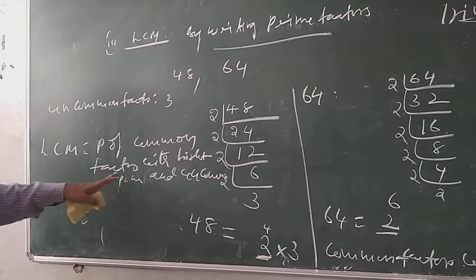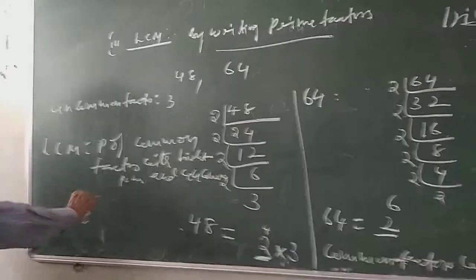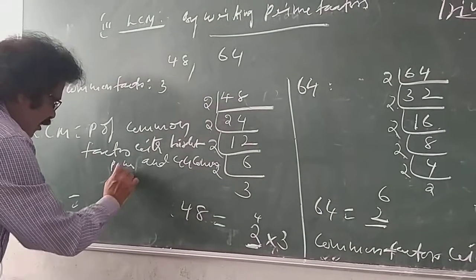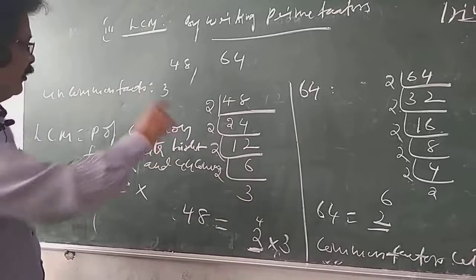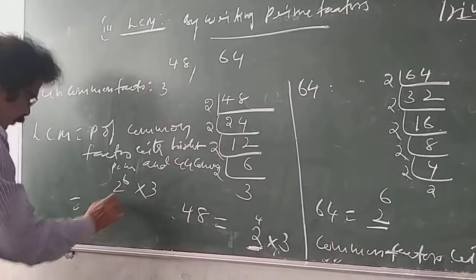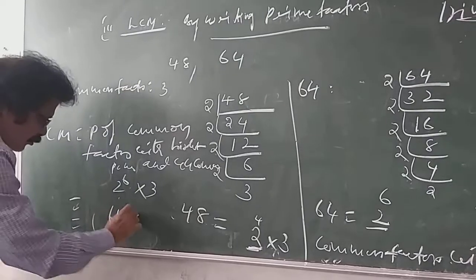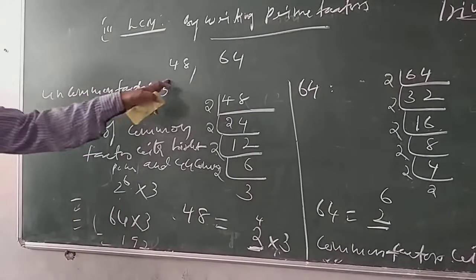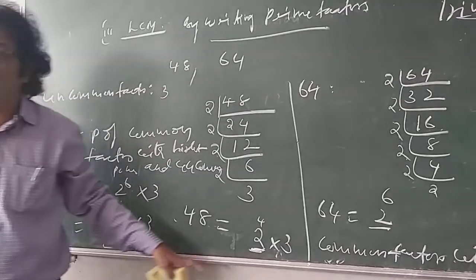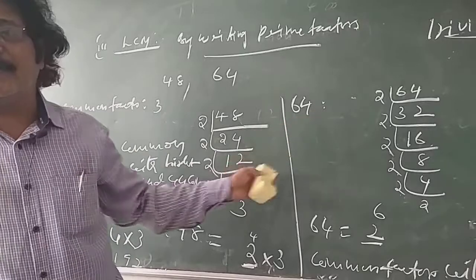What is the LCM of 48 and 64? It is the product of common factors with highest power. The common factor with highest power is 2 power 6, into the uncommon factor, which we wrote as 3. So 2 power 6, which is 64, into 3 is 192. The LCM of 48 and 64 is 192.